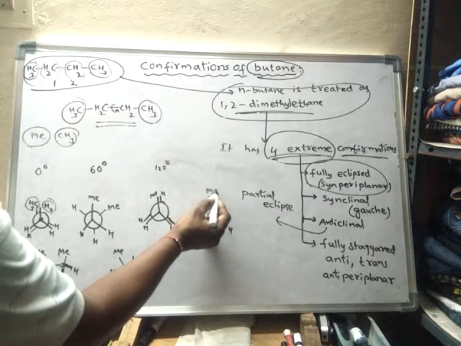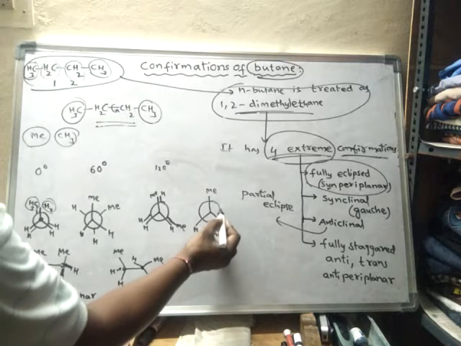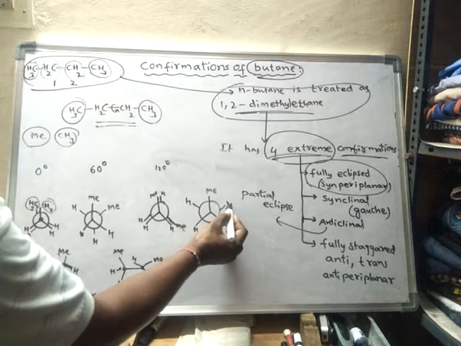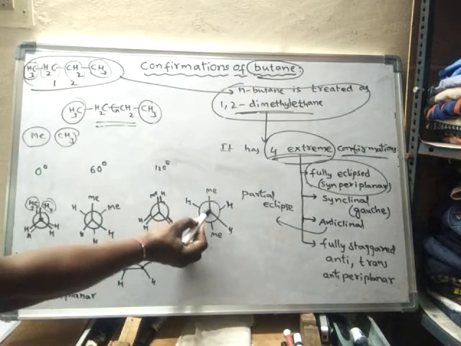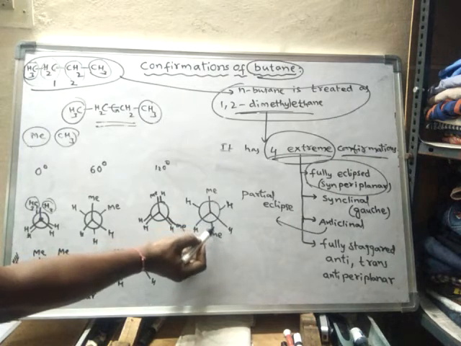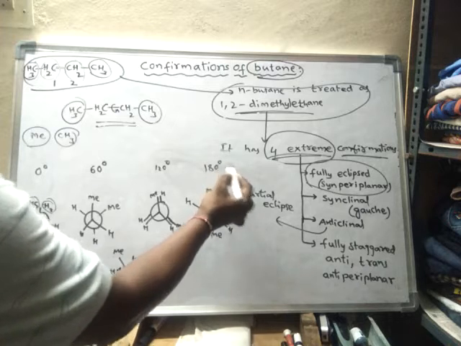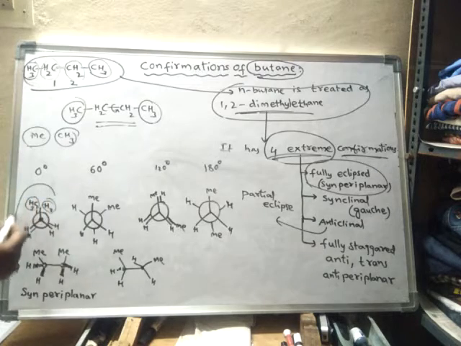So this is the first carbon only, and the methyl group will come here. Two hydrogens will be placed like this. Back carbon: two hydrogens and a methyl group. So now between this methyl group and this methyl group there is a dihedral angle of 180 degrees. Okay, so what is this?